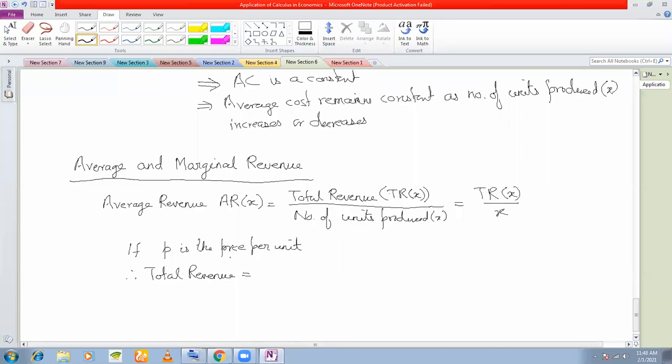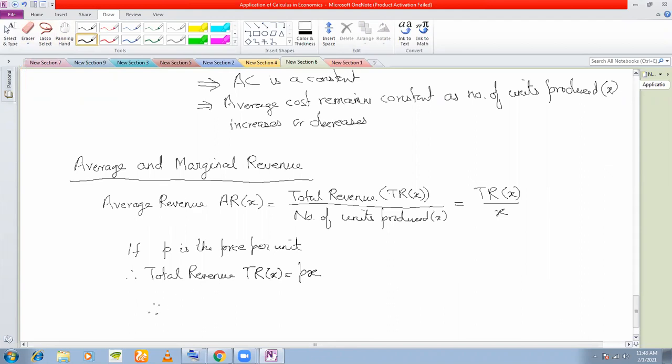Then what should be the total revenue? P into X should be my total revenue, right? Yes, sir. P into X is the total revenue.